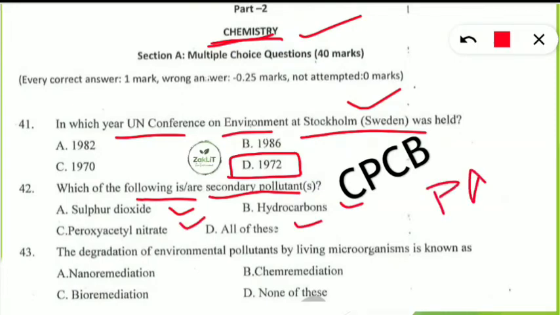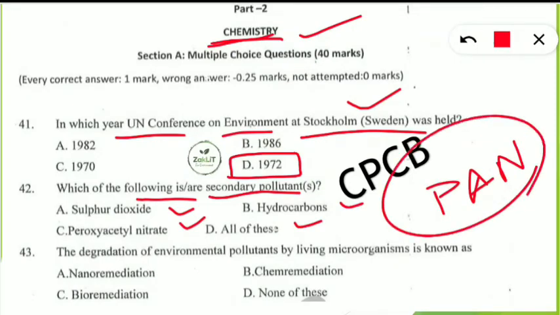So PAN, that is peroxyacetyl nitrate, will be the secondary pollutant, and this is coming from where? It is coming from environmental chemistry. Ozone, the chemistry of ozone, primary pollutant, secondary pollutant, these areas only you should focus on. And simply if you are focusing on the UGC NET syllabus, if your preparation is good, no need to worry, because it is coming from those portions only.